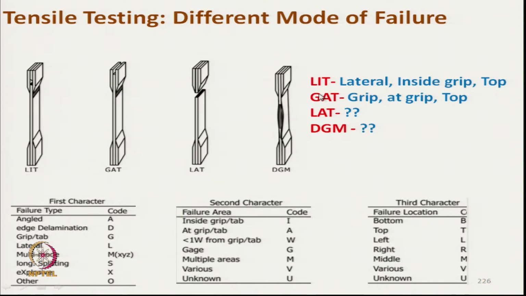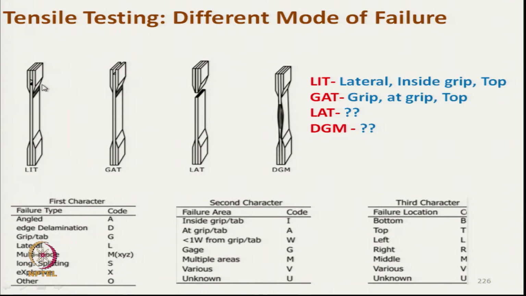Let us see LIT, what does it mean? L in the first letter means lateral. This is LIT, it is a lateral failure. It is not along the direction of load, it is across the direction of load, that is lateral.